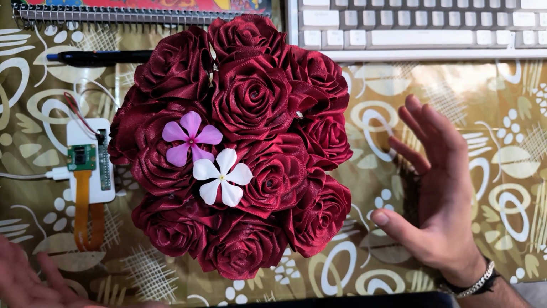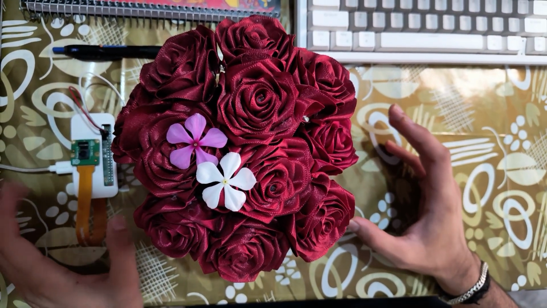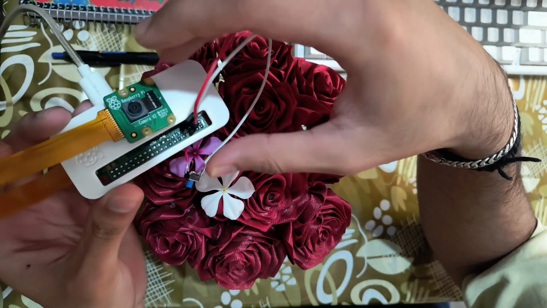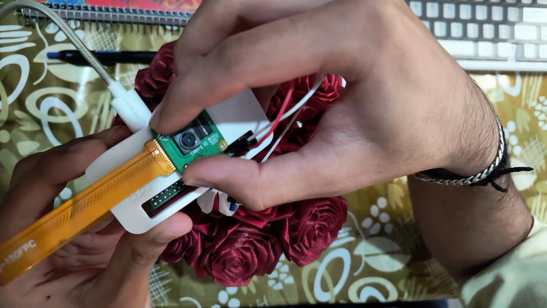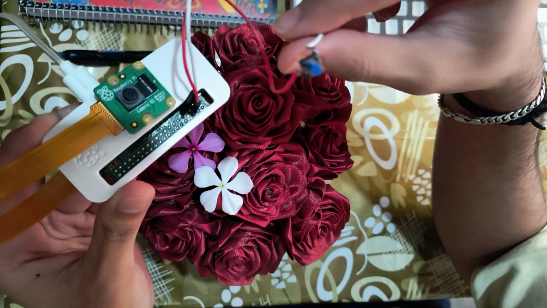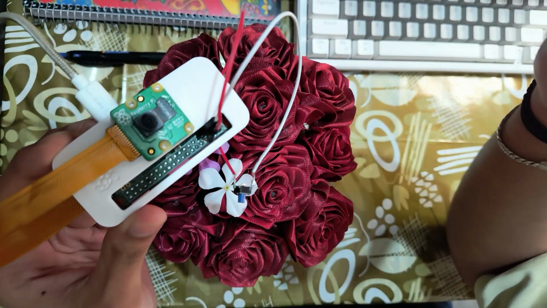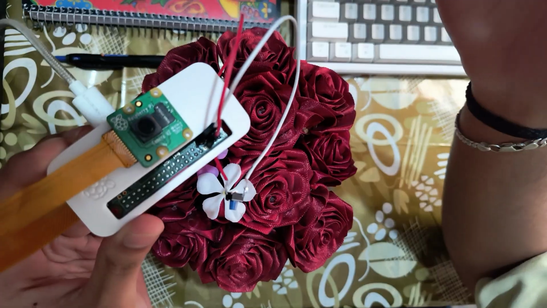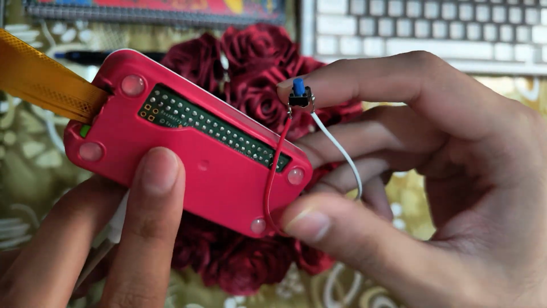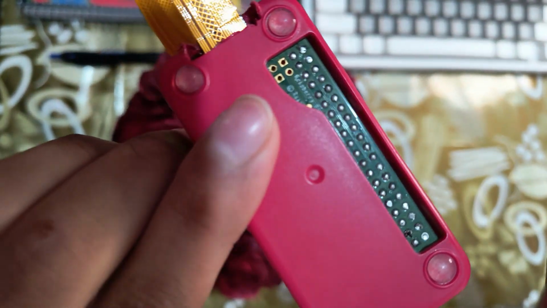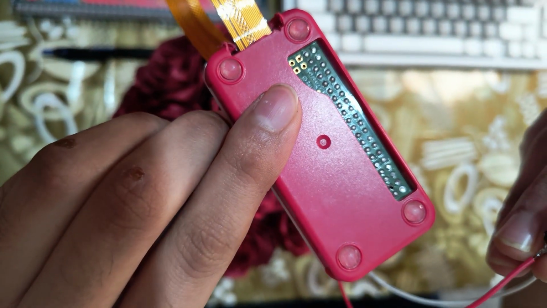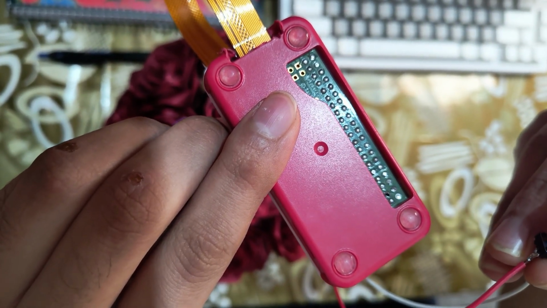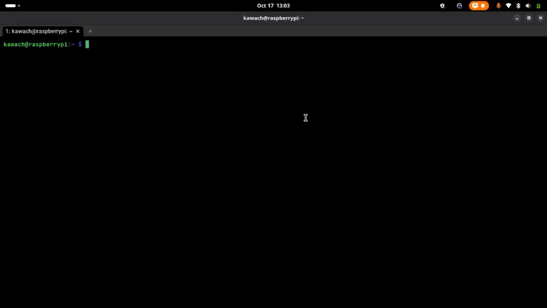So this is a demo of the prototype that we are working on. This is a Raspberry Pi Zero W. It has a V2 camera attached to it, and there is a button. When I press the button, it will click the photo and send it to the Google Cloud for AI processing. I will show you the image that it has captured and sent to the cloud on the desktop.